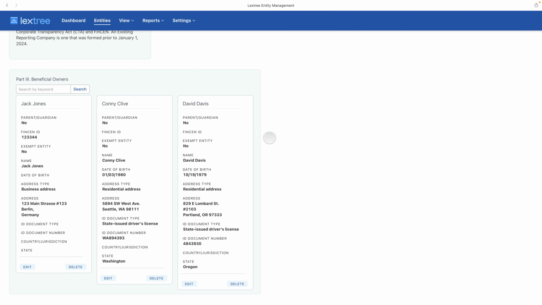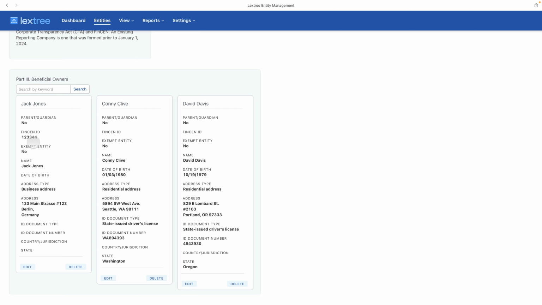Now there are a couple of important things to know about this presentation. These cards are built to support the same organization and structure of the BOI reports from FinCEN, whether you're using the PDF or the online form. This is the order of information in the order it is requested.